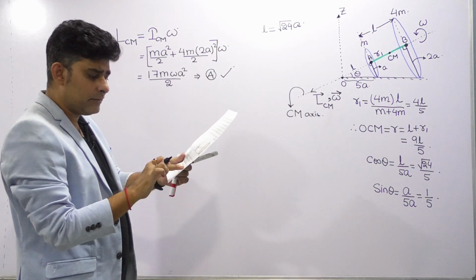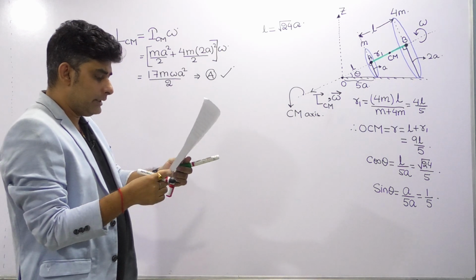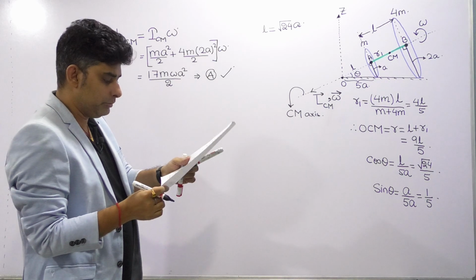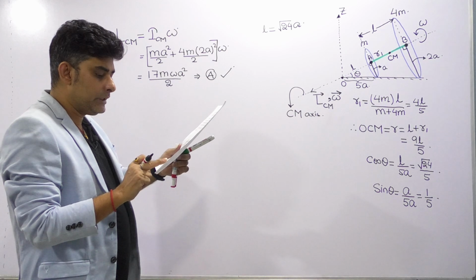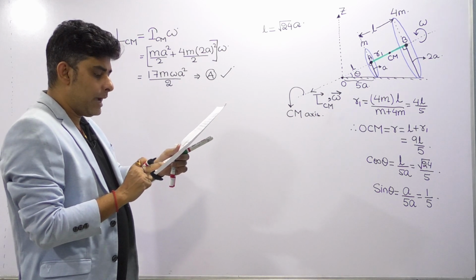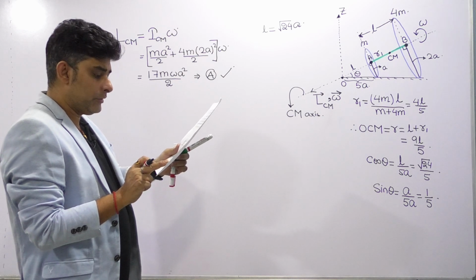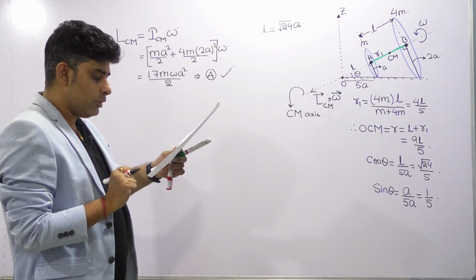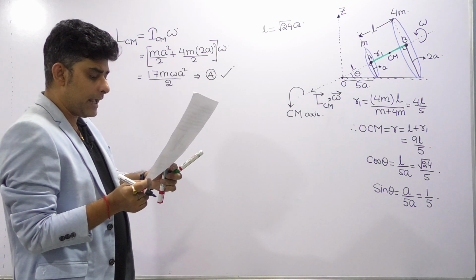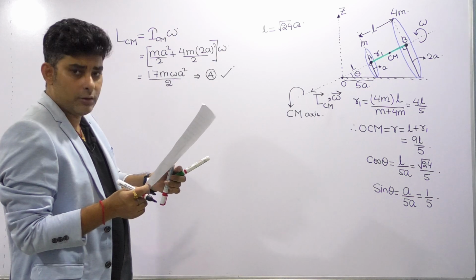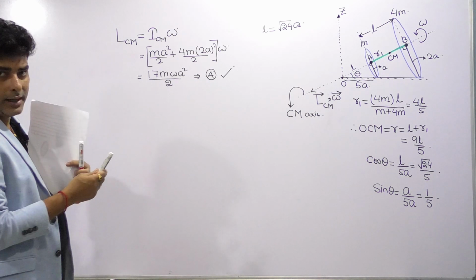So I think that this will be done once we have checked the other options, then it will be easier to find option B. So let's move to option C. They are asking the magnitude of angular momentum of center of mass of the assembly about the point O. And D, they are saying the center of mass of the assembly rotates about the Z axis with an angular speed of omega by 5. Okay. So for this what we are doing, let's check the center of mass.